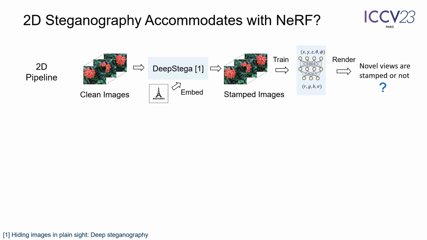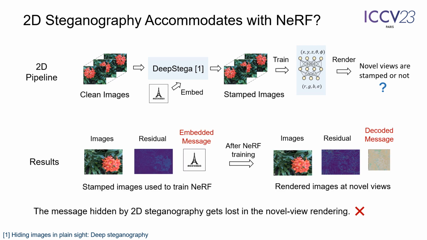Unfortunately, we find the answer is no, and the embedding finally gets lost in the rendering at novel views. We also visualize the residue errors against the original clean counterparts, which imply the hints of hidden information, and we find such hints end up changed and corrupted in the rendering.